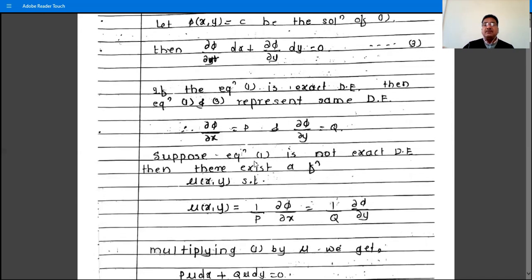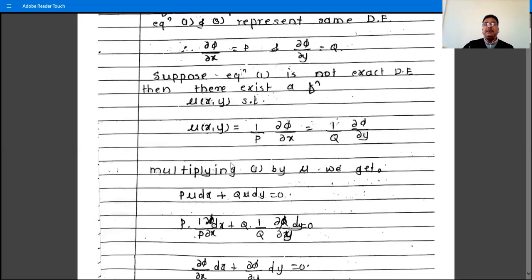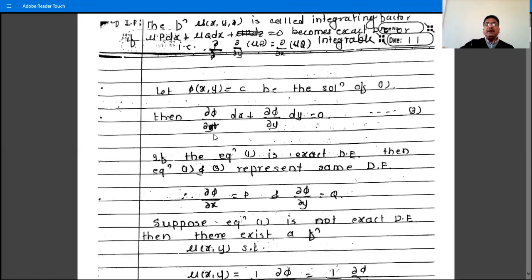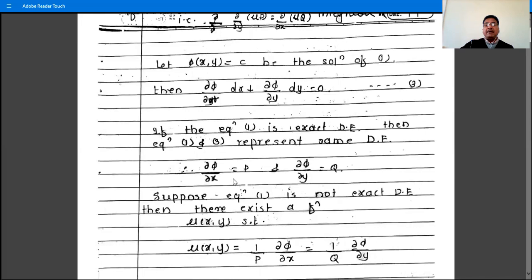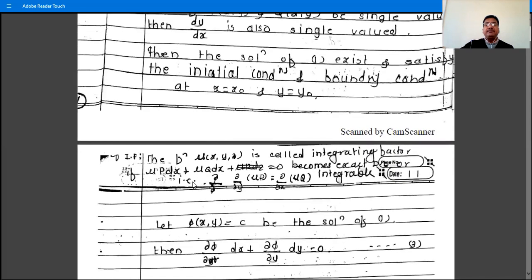Suppose the function equation 1 is not exact. If it is exact, then we have ∂φ/∂x is P, ∂φ/∂y is Q. But if the given differential equation is not exact, then suppose we have a function μ(x,y) such that if we multiply this equation by μ(x,y), then μP becomes ∂φ/∂x. Then after multiplying by μ, the equation becomes exact.